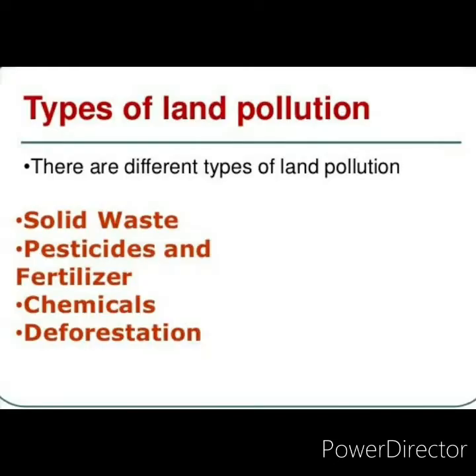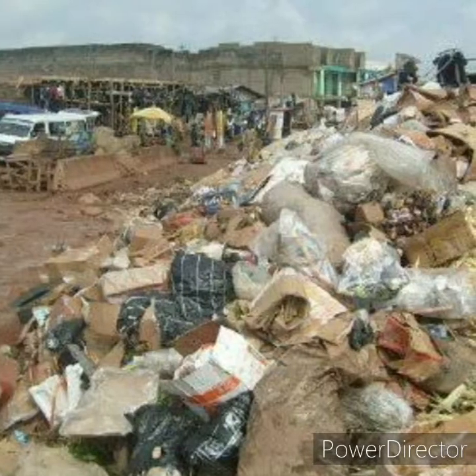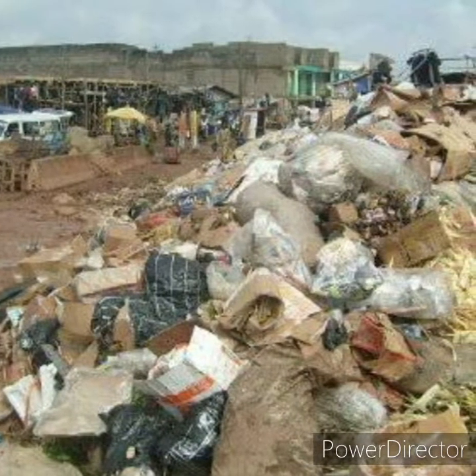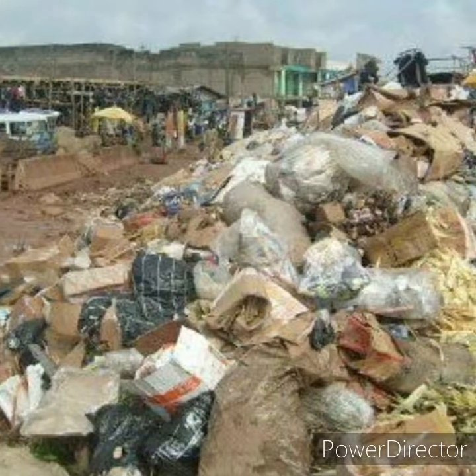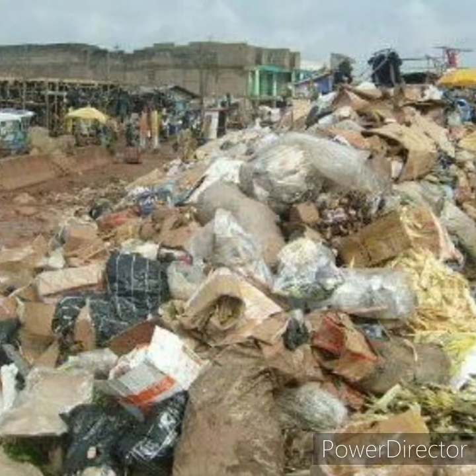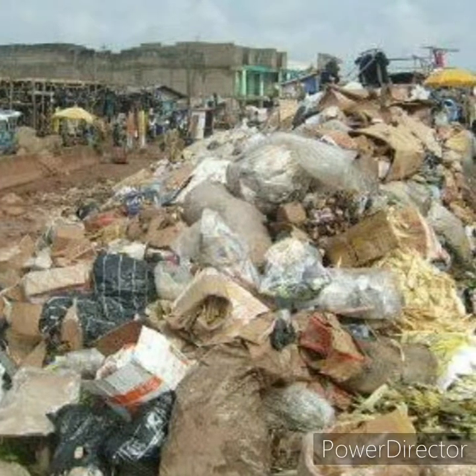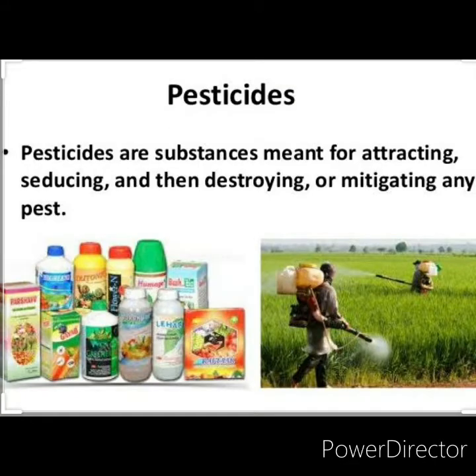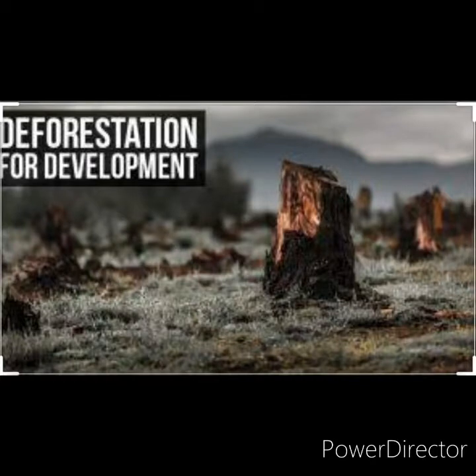Types of land pollution. Solid waste. It includes all kinds of rubbish like paper, plastic containers, bottles, cans, food, used cars, broken electronic goods, municipal waste and hospital waste. Pesticides and fertilizers. Many farming activities apply fertilizers, pesticides and insecticides for a higher crop yield, which pollute land.